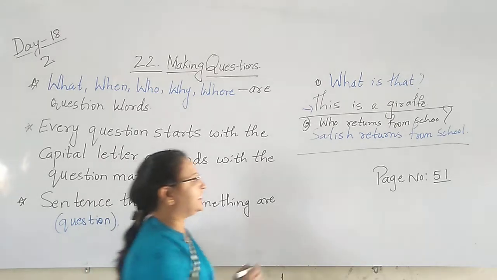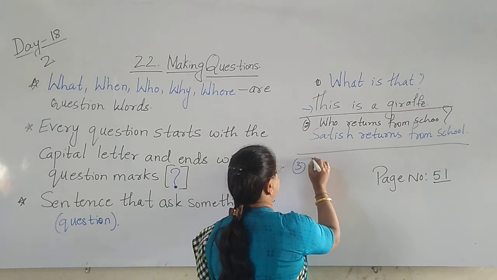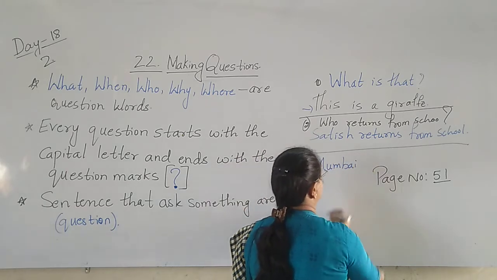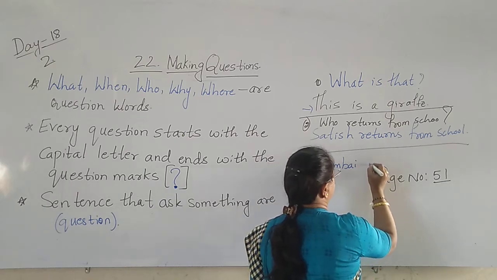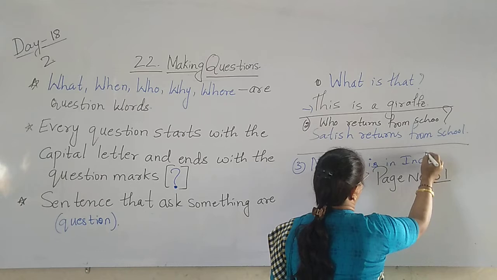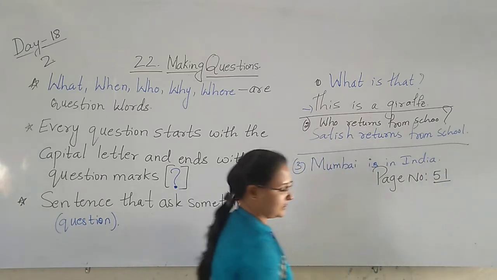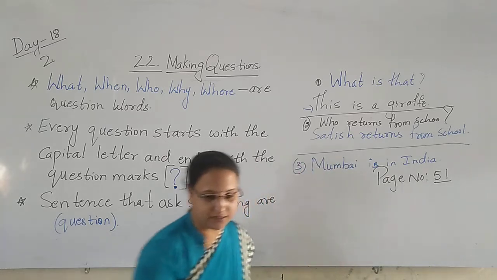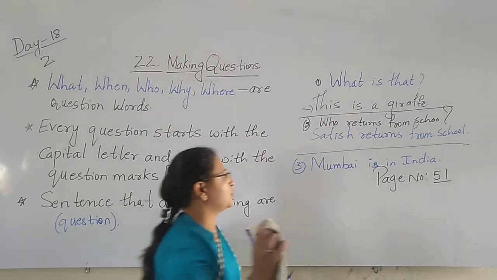The one more sentence is here. Mumbai is in India. Mumbai, M capital because it is the name of the city. Mumbai is in India. This is the sentence. Now I will change this sentence into a question.